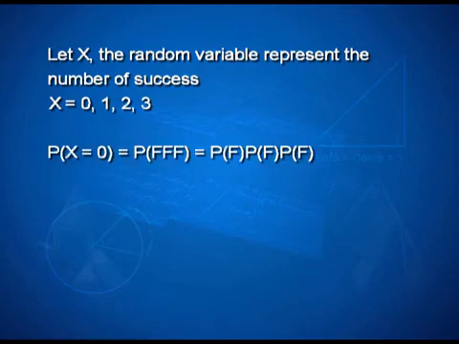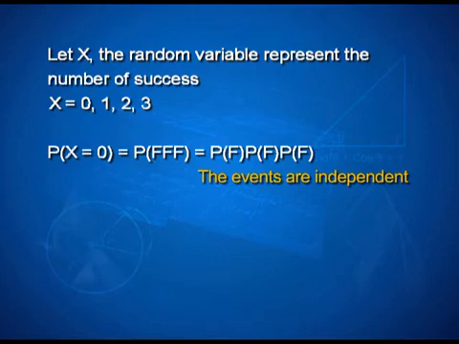Probability of X equal to 0 is the same as probability of FFF, which is P(F) times P(F) times P(F), because the events are independent. And therefore, I get q times q times q, the same as q to the power 3. In numbers, it is 5 by 6 to the power 3.